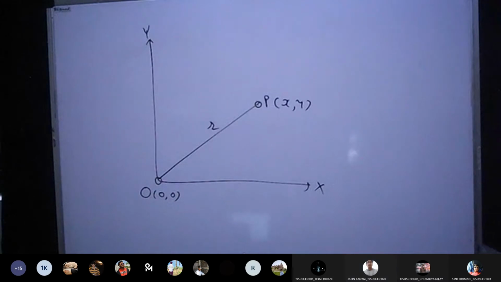No, sir. Yeah. So in this case, we are going to rotate point P. As I said, to rotate any point or any object, we need to apply a certain angle. So let's say to rotate this point P, I am applying the angle theta. Let me just apply the angle.